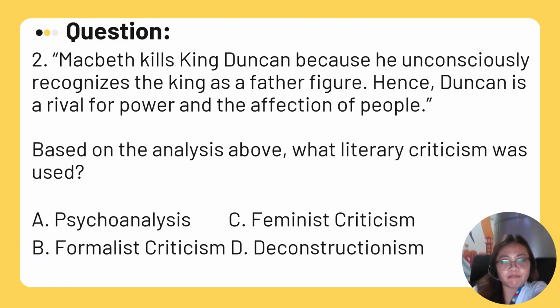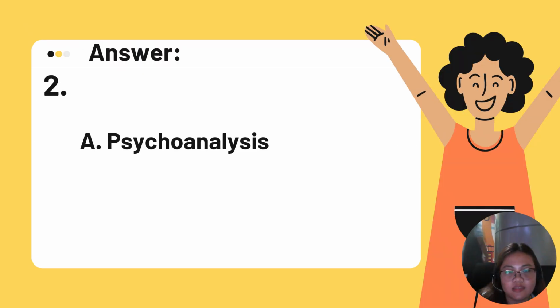Number two: Macbeth kills Duncan, or King Duncan, because he unconsciously recognizes the king as a father figure. Hence, Duncan is a rival for power and the affection of people. Based on the analysis above, what literary criticism was used? A. Psychoanalysis. B. Formalist criticism. C. Feminist criticism. D. Deconstructionism. Same banana, you can pause this video so that you can answer at your own pace. Okay, so if you answered A, psychoanalysis, then you got it correctly.